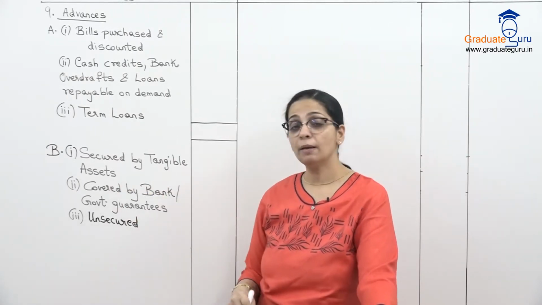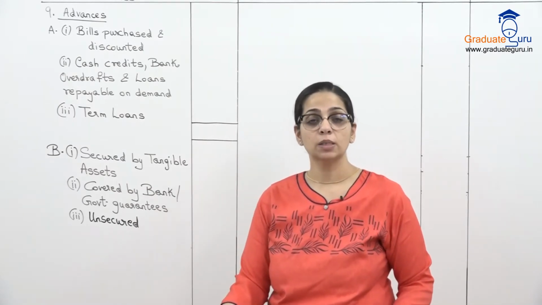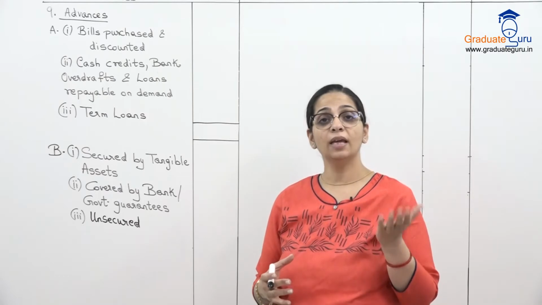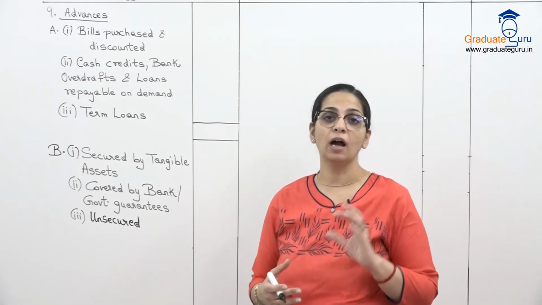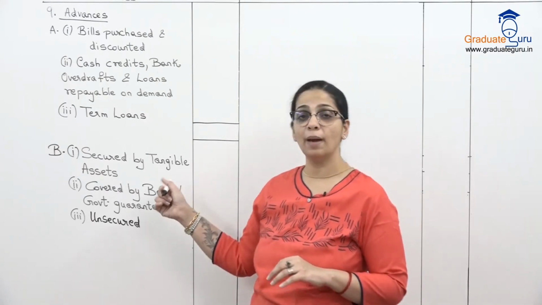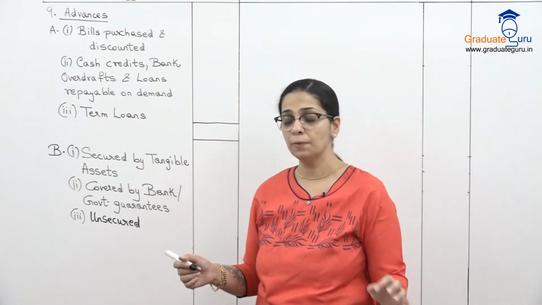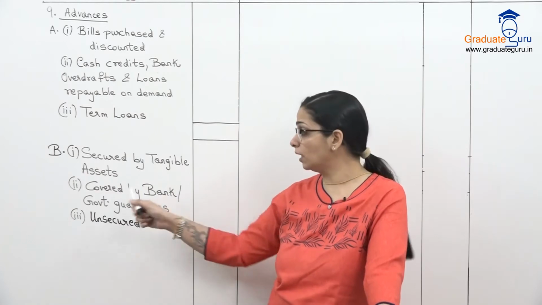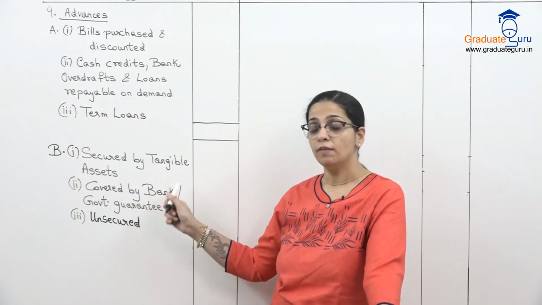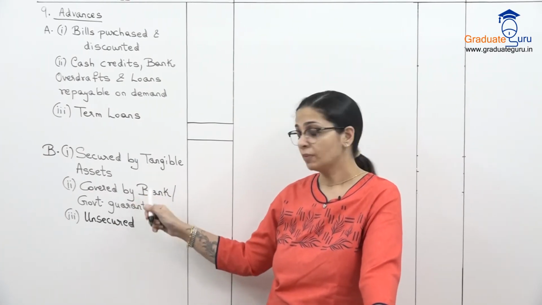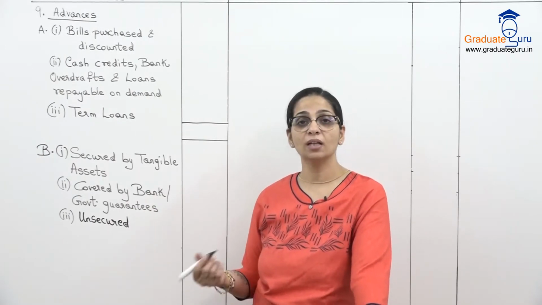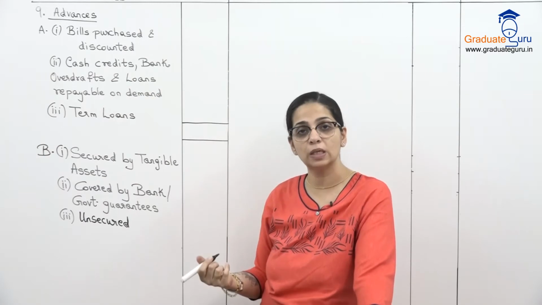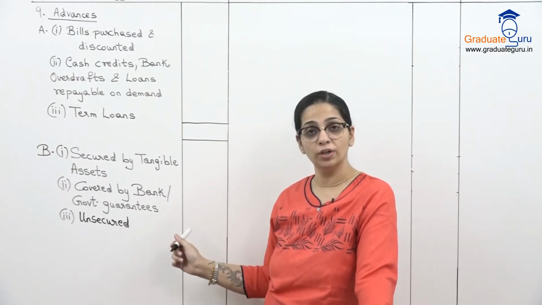Then covered by bank or government guarantees. Sometimes certain loans, huge loans are given and they are backed by a guarantee by the government or by some other bank, generally RBI you could say. So ऐसा अगर कोई loan है जिसकी guarantee है from the government or from the bank, then that will appear over here. And finally, whichever loans are unsecured, generally a bank overdraft and all these short-term loans will be unsecured. So that will appear over here.